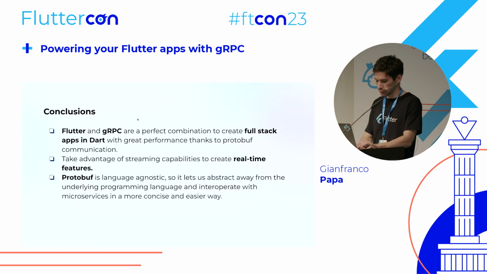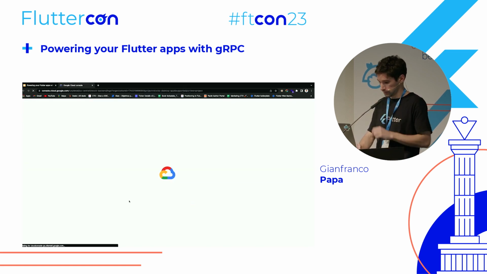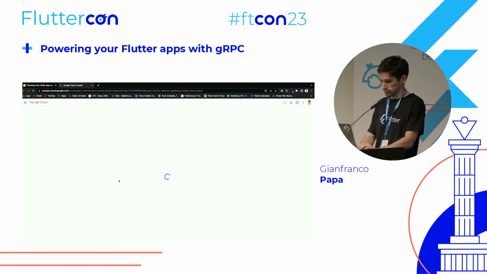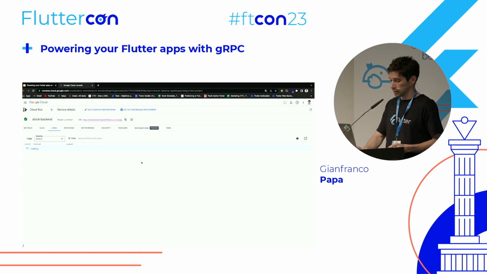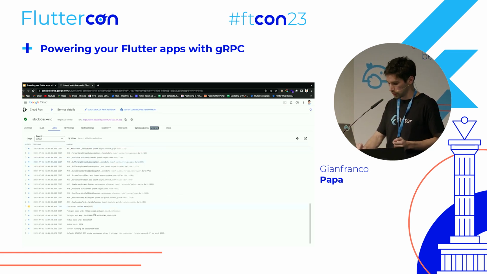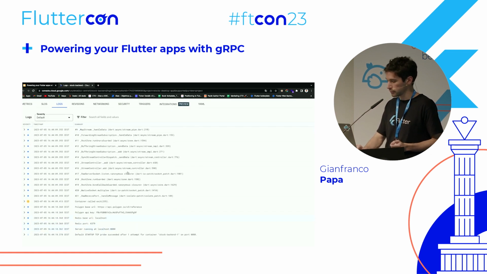Let me see if we can get the logs here. So yeah, these are the logs of what we did with Postman and Flutter. So here we have the last time.